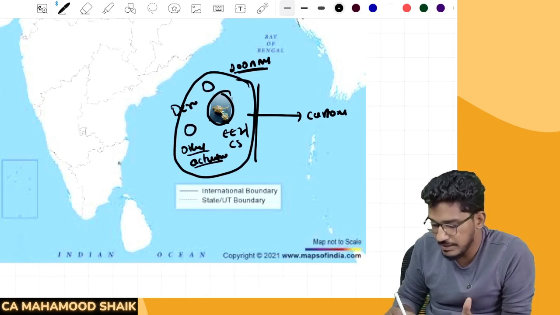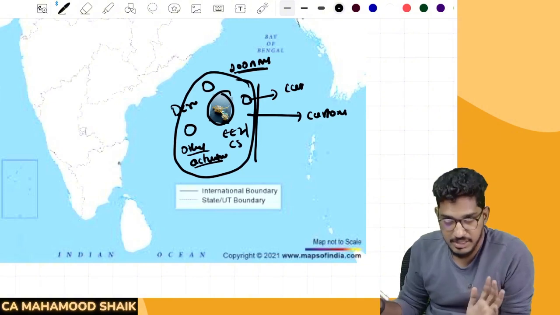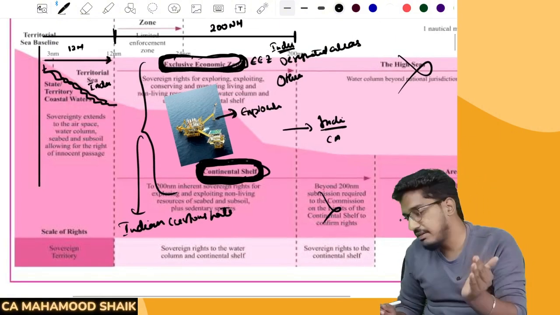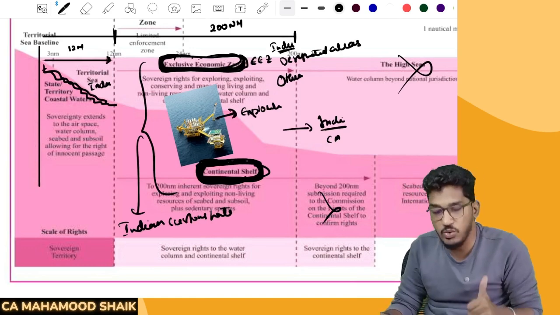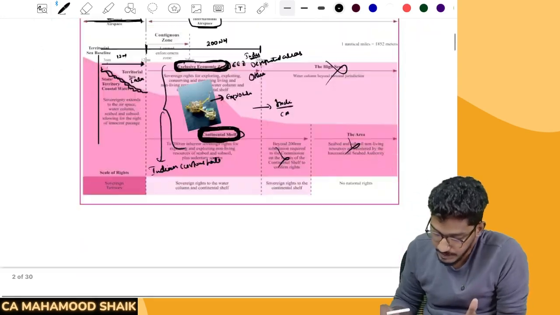In these 200 nautical miles, some designated areas are mentioned. Only for those designated areas will the Customs Act become applicable. So you need not go into this much detail, just remember that the Customs Act will even extend to the exclusive economic zone and continental shelf. Remember this summary.